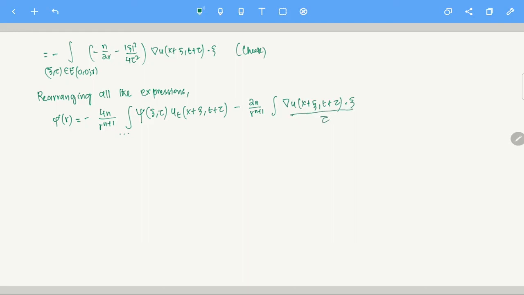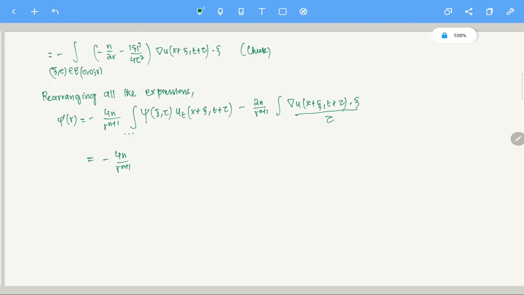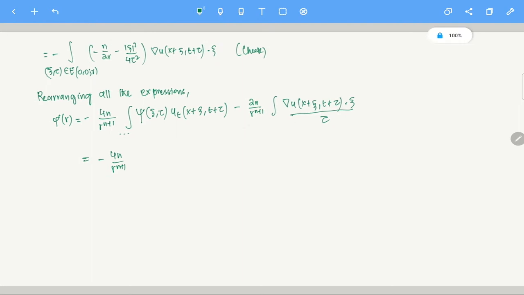I'm just rearranging this and writing it down. I'm not doing anything special. So this is equal to minus 4n by r power n plus 1. Again integration by parts, I will just do integration by parts on u_t. Am I doing it correctly? One second, let me just check. This part is there. Yeah, this is fine.